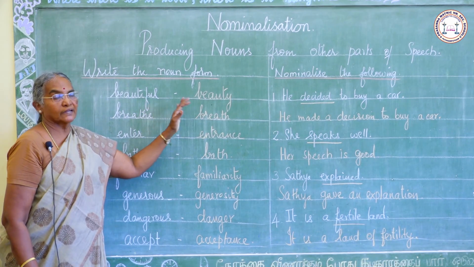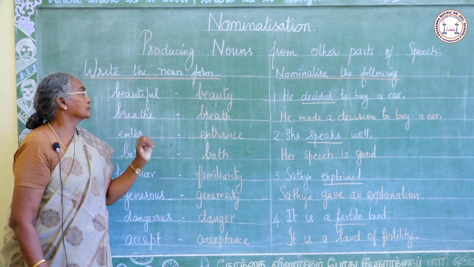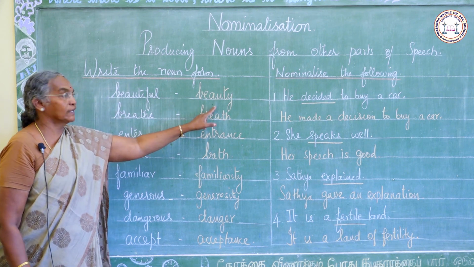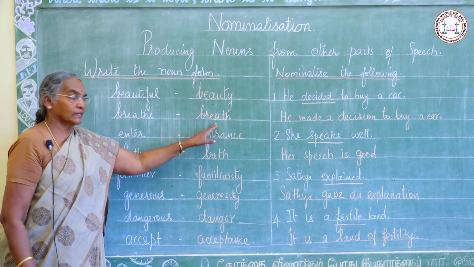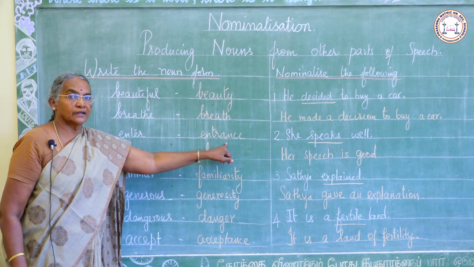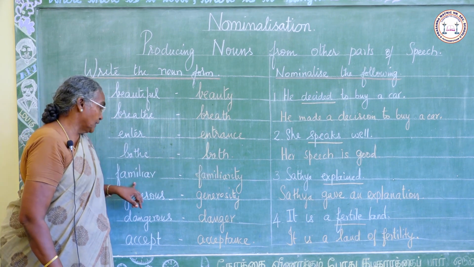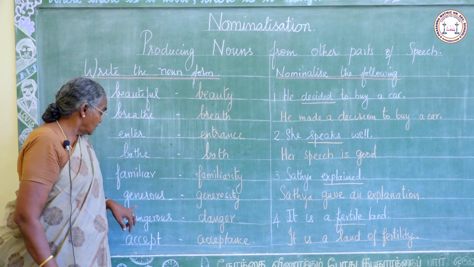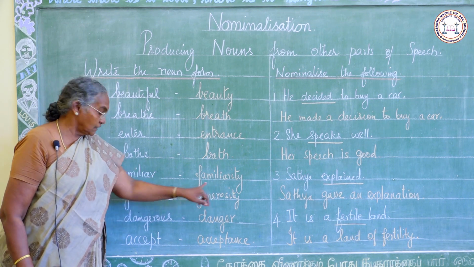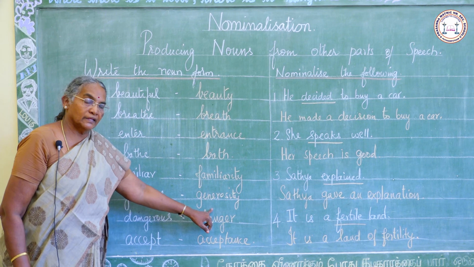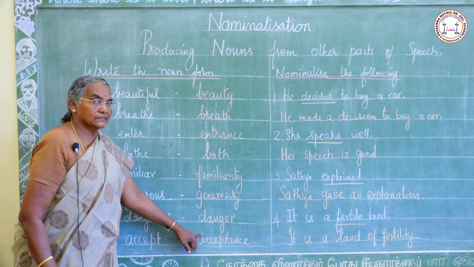Now I have written the answers for you. We shall check it. Beautiful, beauty. Breathe, breath. Enter, entrance. Bathe, bath. Familiar, familiarity. Generous, generosity. Dangerous, danger. Accept, acceptance.